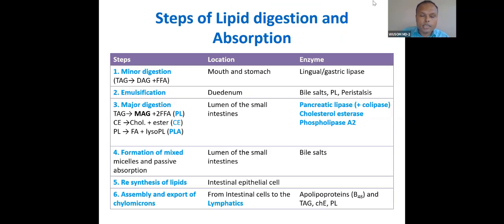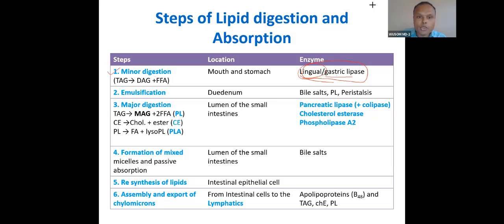So let's see the steps of lipid digestion. You can see the first step is minor digestion, which happens in your mouth. It is very minor because in your mouth there is lingual lipase, and a very minute amount of digestion also happens in your stomach. These have a very minor contribution. Even if these enzymes are absent, no problem.